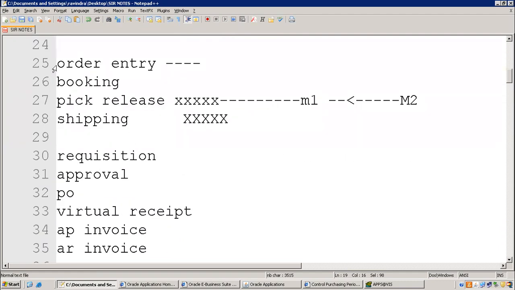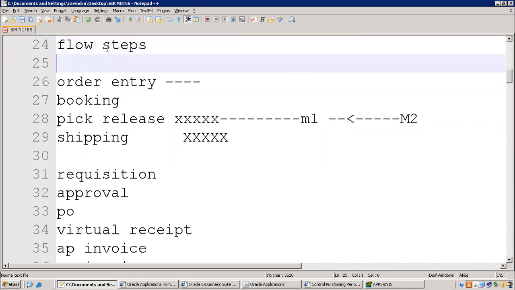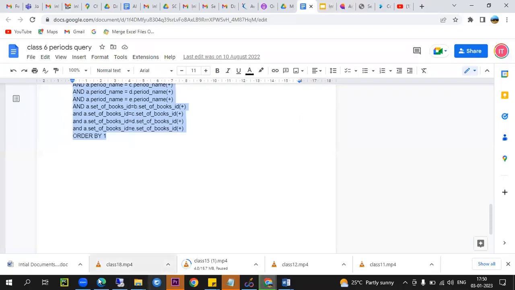Now next, get into order entry. This is the flow actually. Flow steps. Guys, online, anyone having doubt, you can ask me. Chandramouli, Dhanlakshmi, anyone having doubt? No, sir. No, sir.